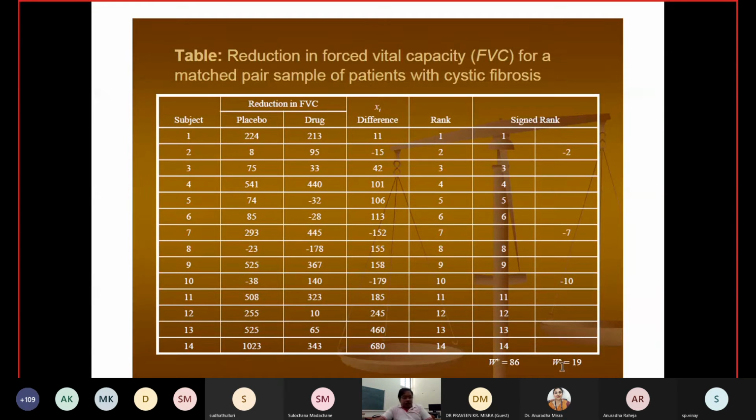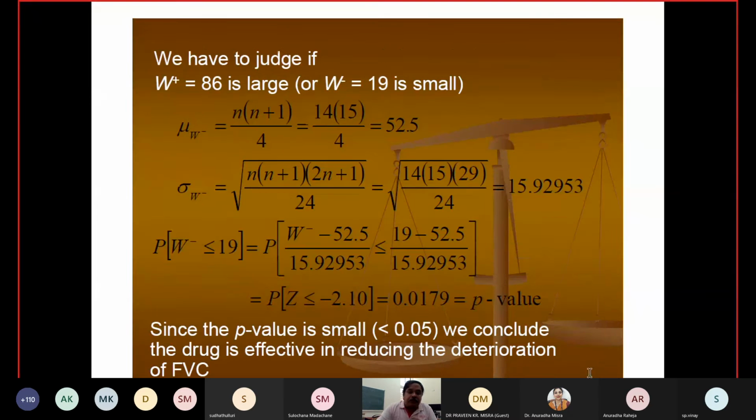So, okay, this is the table of the reduction in FVC: placebo and drug. For subject 1, what is it after placebo, what is it after the drug, and what is the difference. Then for these differences, they ranked, calculated the signed ranks, and then calculated W plus and W minus.